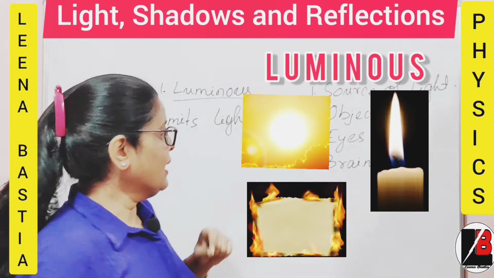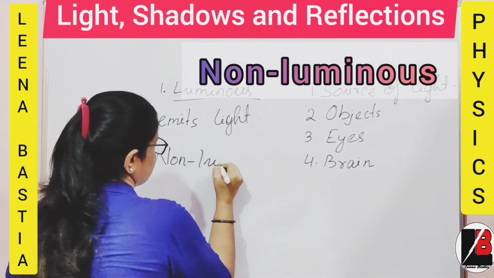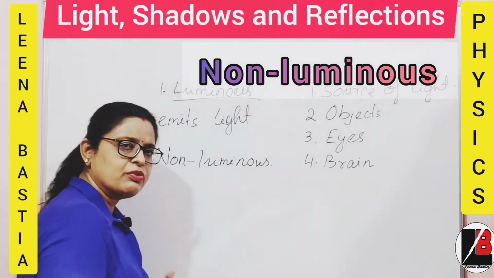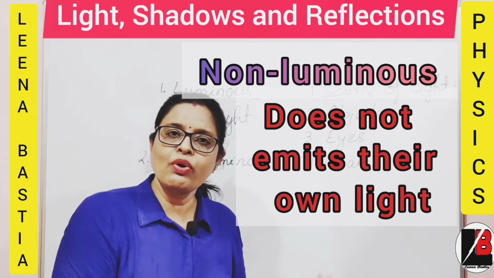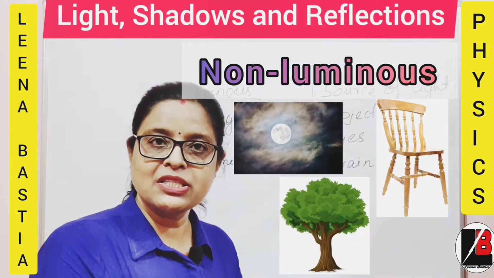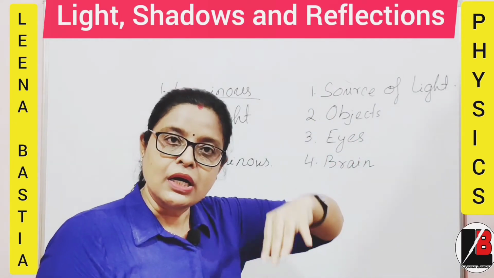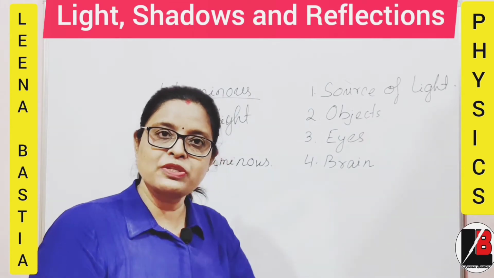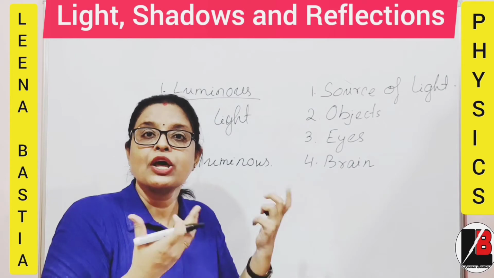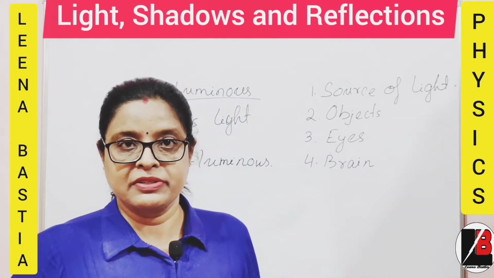Secondly, the opposite of it is non-luminous. Non-luminous objects obviously do not emit their own light. Moon, the chair, the trees: when light from the source falls on the object and the object reflects it to our eyes, those objects are known as non-luminous objects, which do not have their own light to emit.